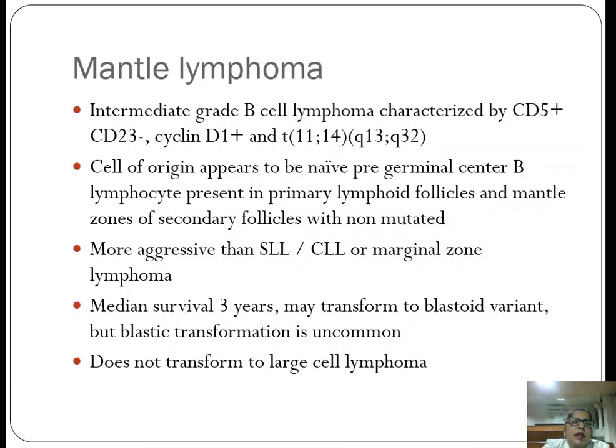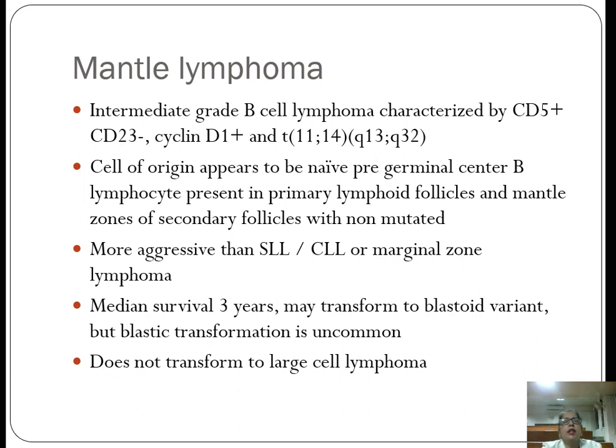Now, mantle cell lymphomas are intermediate grade B cell lymphomas, and they are characterized by CD5 positive, CD23 negative, cyclin D1 positive and translocation 11;14. They arise from the mantle cells, naive pre-germinal center B lymphocytes present in primary lymphoid follicles and the mantle zones of the secondary follicles with non-mutated cells. More aggressive than small lymphocytic lymphoma or CLL and the marginal zone lymphomas. They have a median survival of 3 years, and they may transform to a blastoid variant, but blastic transformation is uncommon.